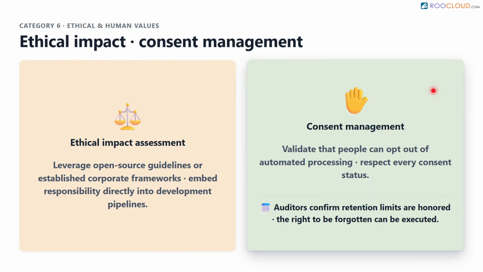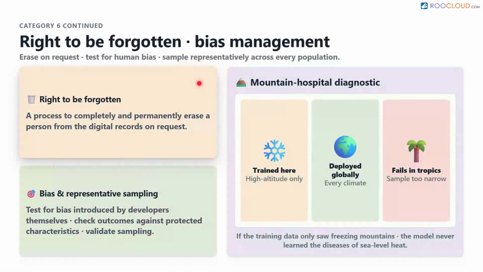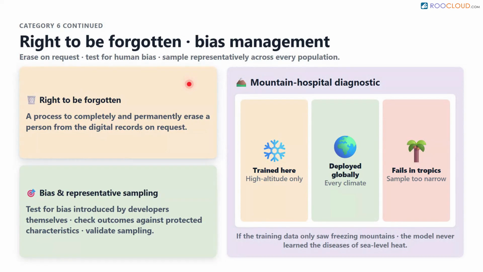Controls must validate that people are given the right to opt out of automated processing. Auditors review procedures ensuring the consent status of training data is respected, verify data retention limits, and confirm the organization can execute the right to be forgotten. The right to be forgotten means a company has a process to completely, permanently erase a person from their digital records upon request. Bias management requires constant vigilance.